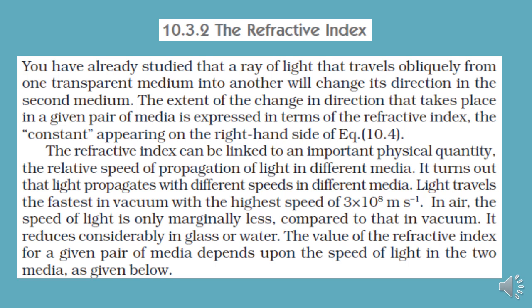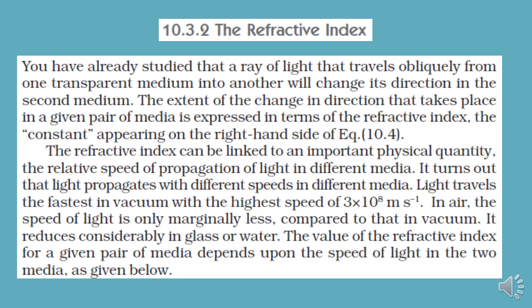Now, let me explain by giving an example. Refraction of light when a ray of light enters from one medium to another is not constant every time. The bending of light depends on the nature of the medium. Means if a ray of light is entering from air to water, and in another case when a ray of light is entering from air into, let us say, glass, the density of glass and density of water are quite different, so the bending of light in both the cases will not be the same.